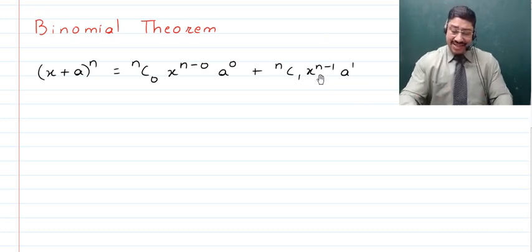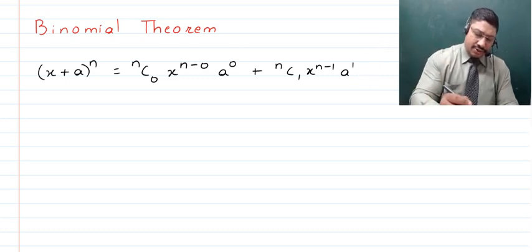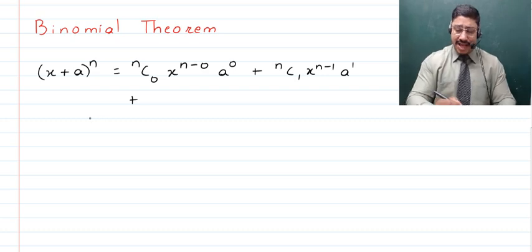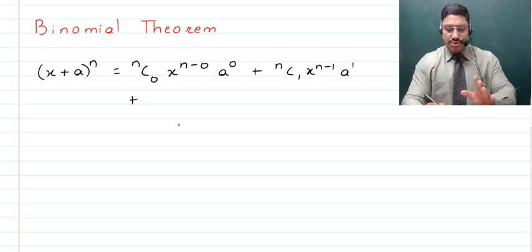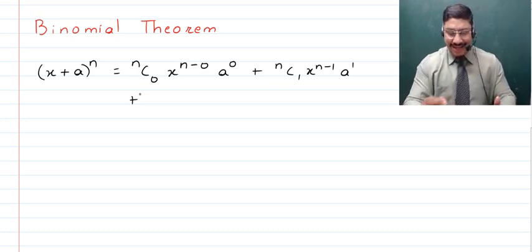Here you see that this is again the difference of the numbers in the superfix and the suffix, and the index of the second term a is again the number in the suffix. Now I'll be silent, you tell me, I'll be writing, you check whether you tell me the third term correctly.